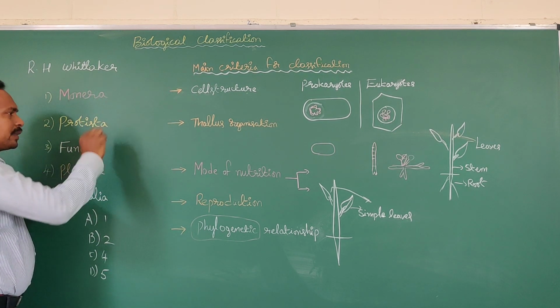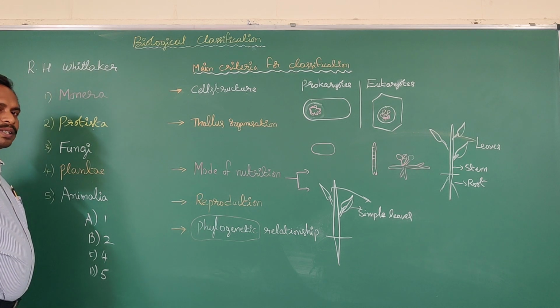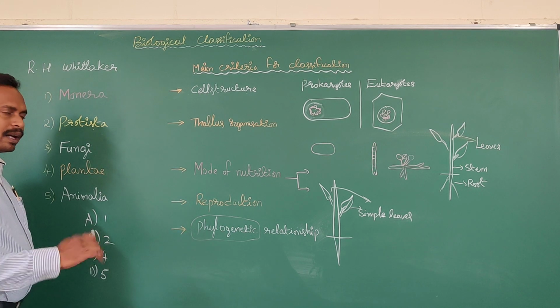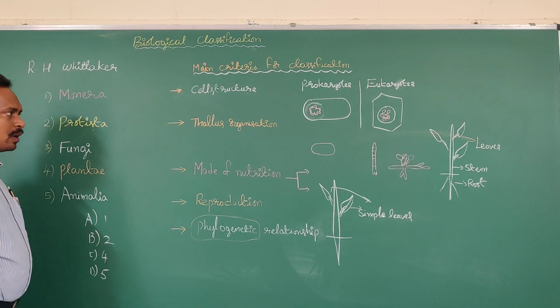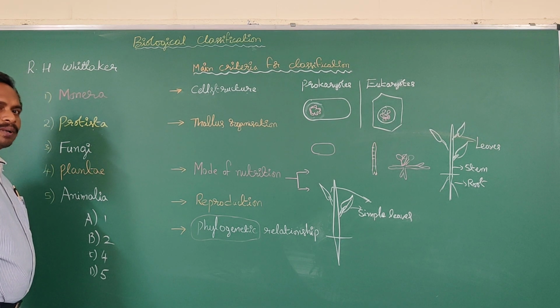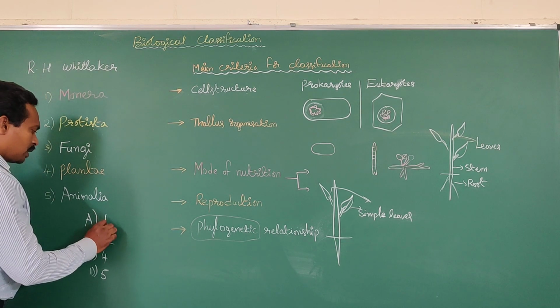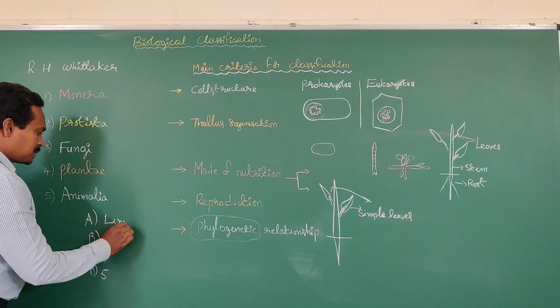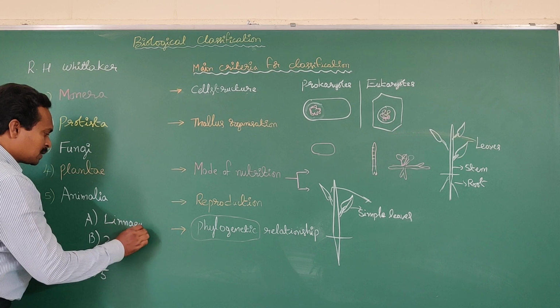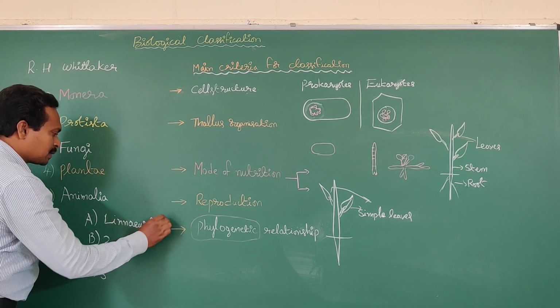Who proposed the 2-kingdom and 5-kingdom system of classification respectively? What are the options? Option A, Linnaeus and Whittaker.